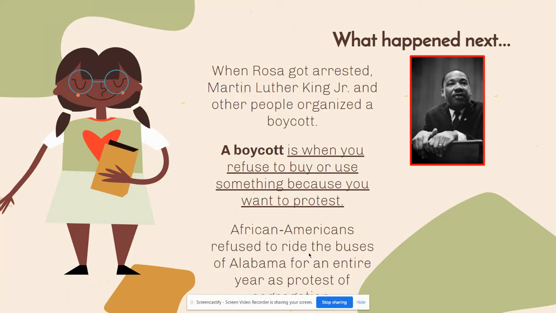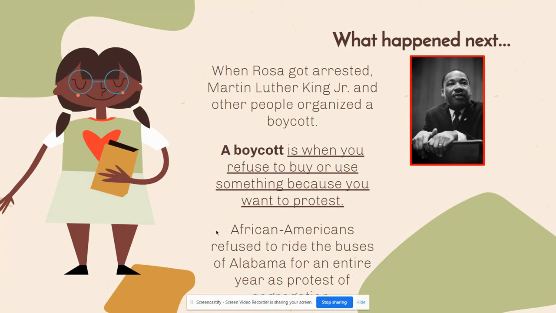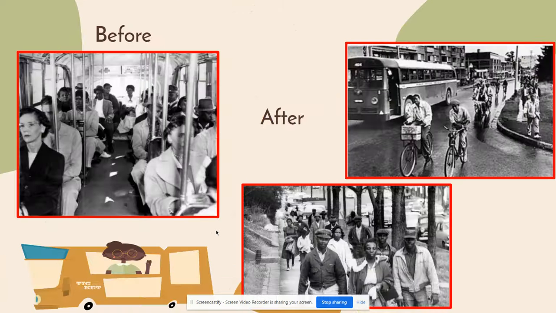And again, because Rosa got arrested, which was ridiculous, right? She didn't want to give up her seat to a white man, and she got arrested for that. Martin Luther King Jr. and other people, they organized a boycott, and so African Americans, they all refused to ride the buses of Alabama for an entire year as protest of segregation. That is what happened when Rosa Parks got arrested.